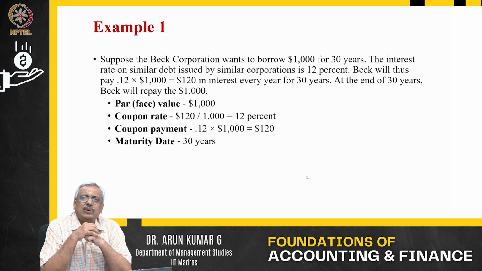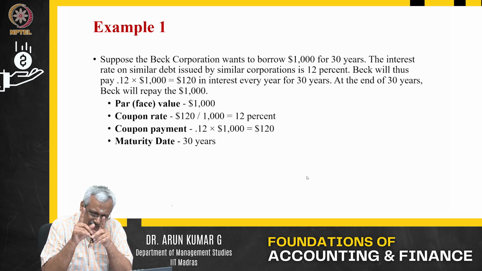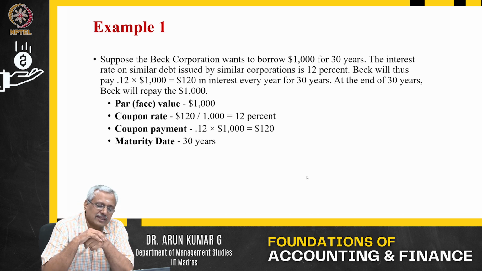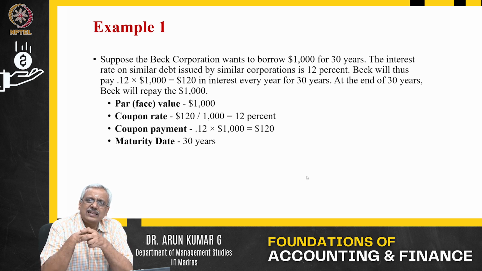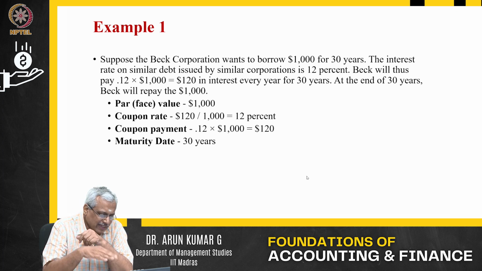Now that we know some of these basic aspects, we move to the next aspect. We take an example also, and I will try to explain all these things. Supposing a big corporation wants to borrow $1,000 for 30 years. They are issuing a bond for $1,000. The bond is denominated as a $1,000 bond. So the face value of the bond is $1,000.